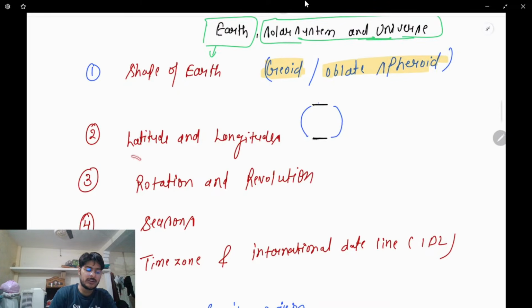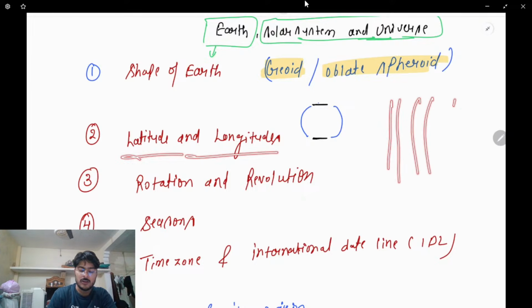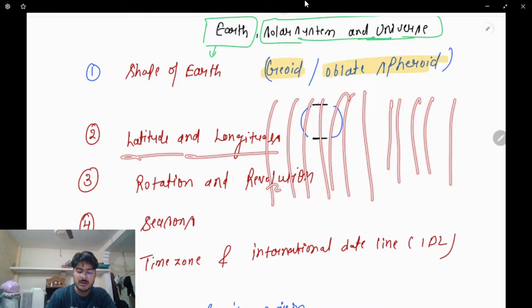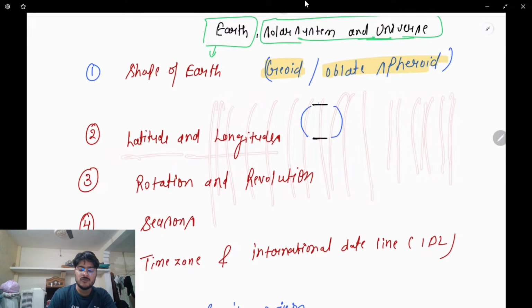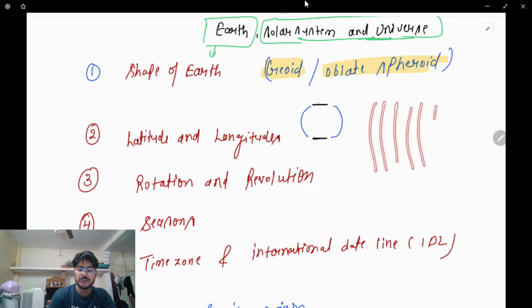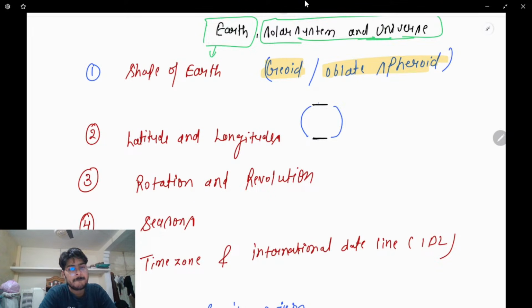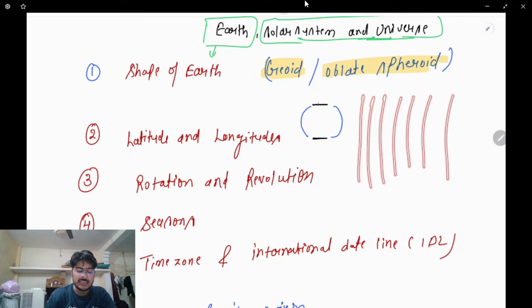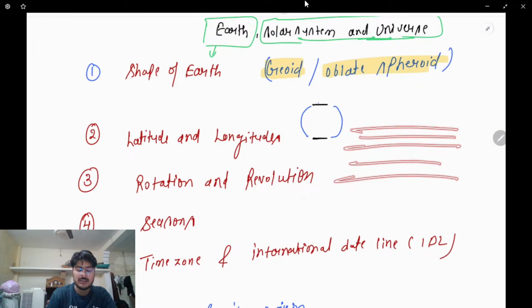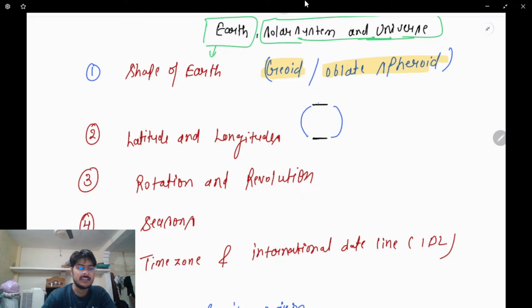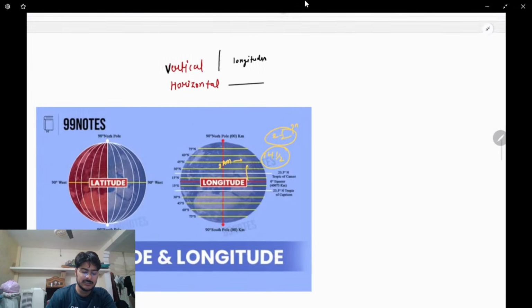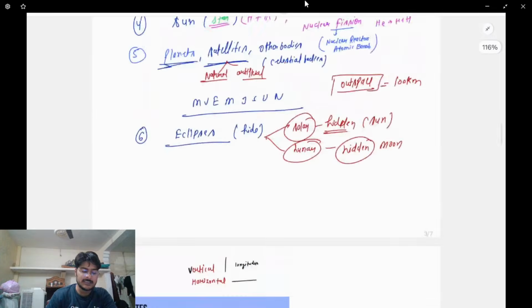Next, latitude and longitude. I told you, long means something which is long. This is the long. So if you draw imaginary lines on the Earth in this manner, this is known as the longitude because they are very long. This is the vertical position. But if you place them like this in the horizontal way, it is known as the latitude. Imaginary lines in this manner, longitudes. Imaginary lines in this manner, latitude. Simple. Then I've also shown you these things. Clear?